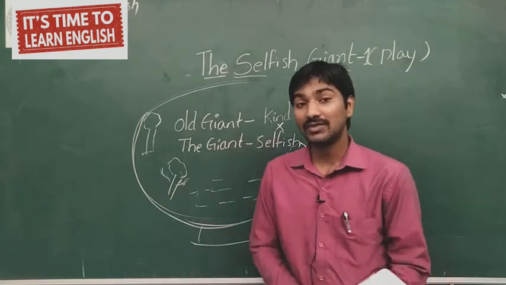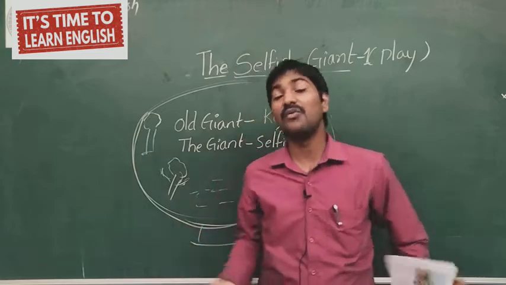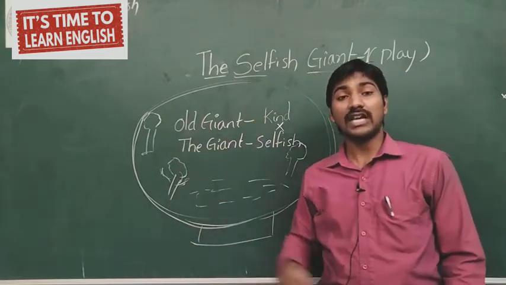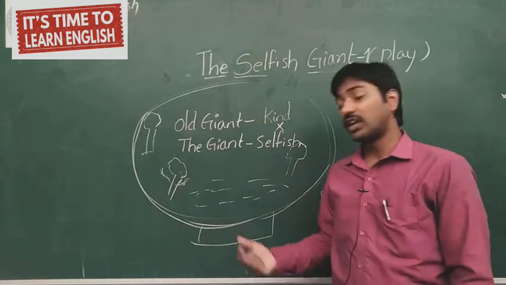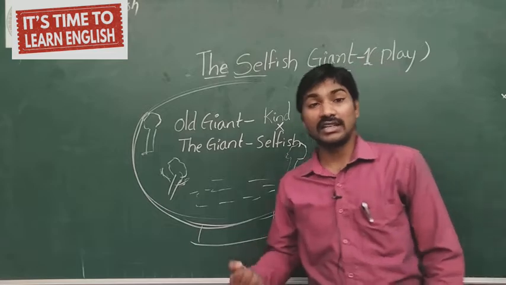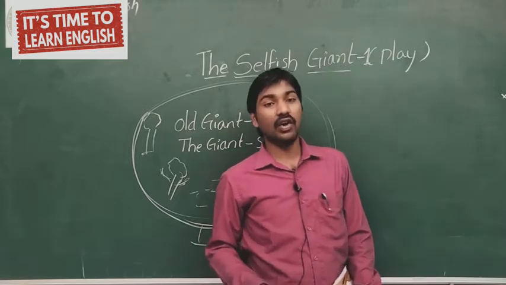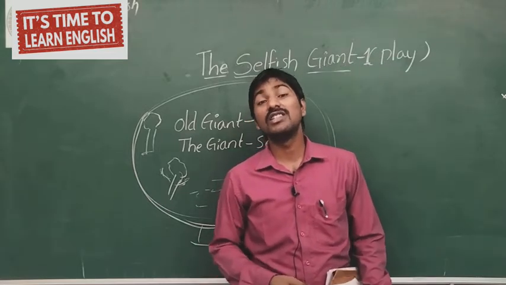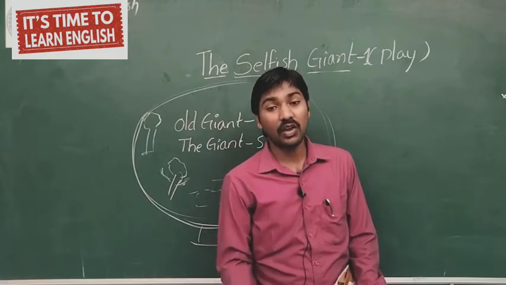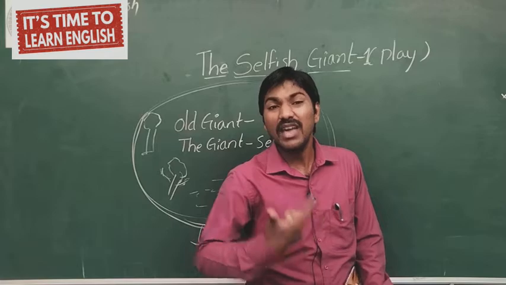So now what were the children discussing? Where can we play? The garden was surrounded by a big wall, and he kept a notice not to come inside. Where do we have to play? Then one girl said we can play on the road. Somebody said no, the road is fully dusty and full of pebbles. If we fall on the road, we will get injured. So where do we have to play?